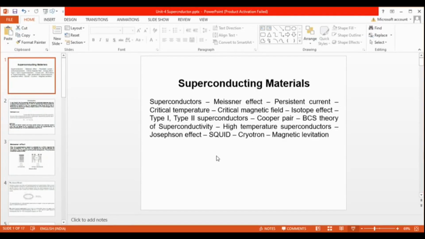Good morning to all. Today we are going to discuss superconducting materials. First we will start with basics of superconductors, then Meissner effect, persistent current, critical temperature, critical magnetic field, isotope effect, type 1, type 2 superconductors, Cooper pair, BCS theory of superconductors, high temperature superconductors, Josephson effect, SQUIDs, cryotron and magnetic levitation.